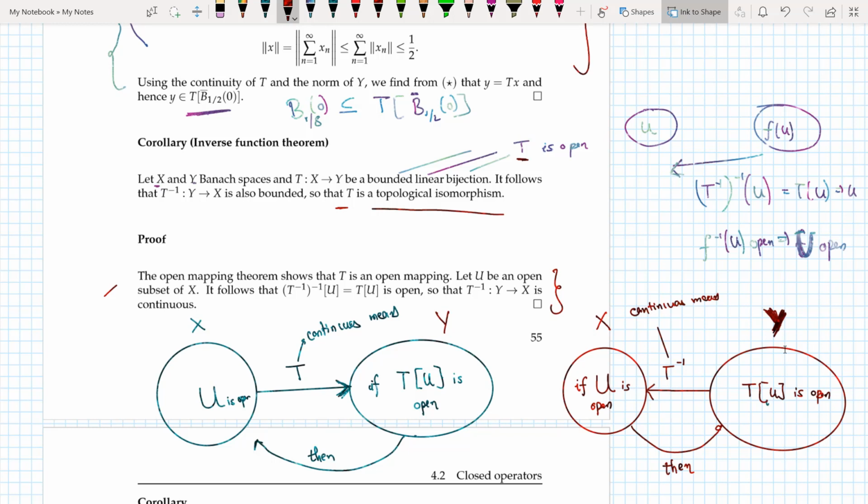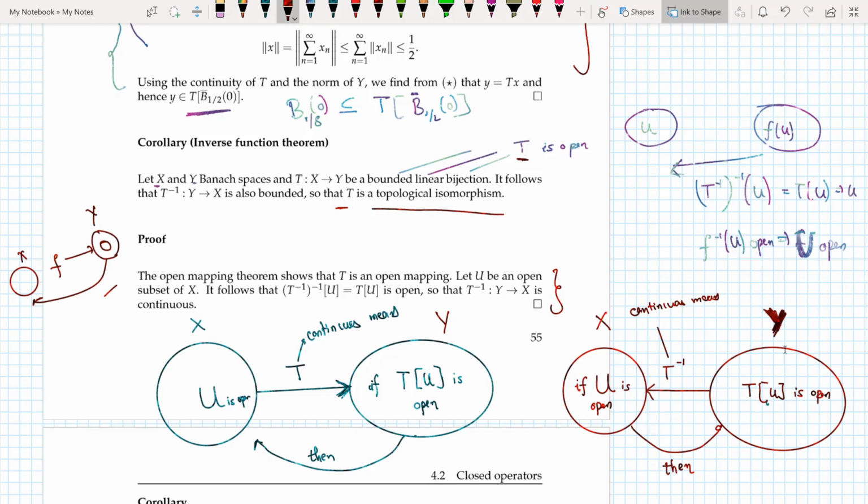If F inverse of phi is open, so like I always used to write that F is a function which takes me from x to say y, and I always used to say that if y is open, then F inverse of y would also be open here. So this is what T continuous means.